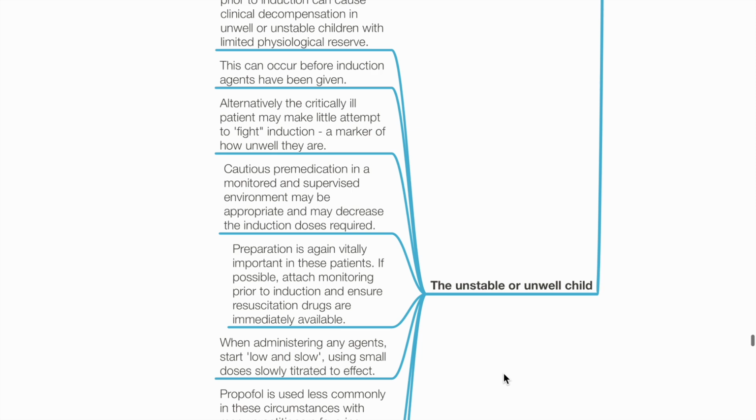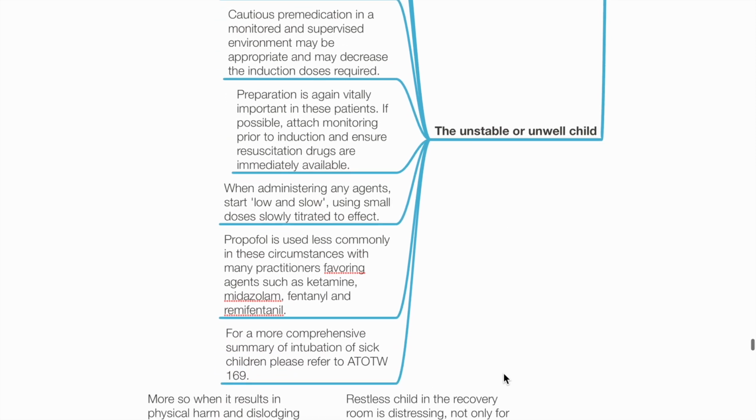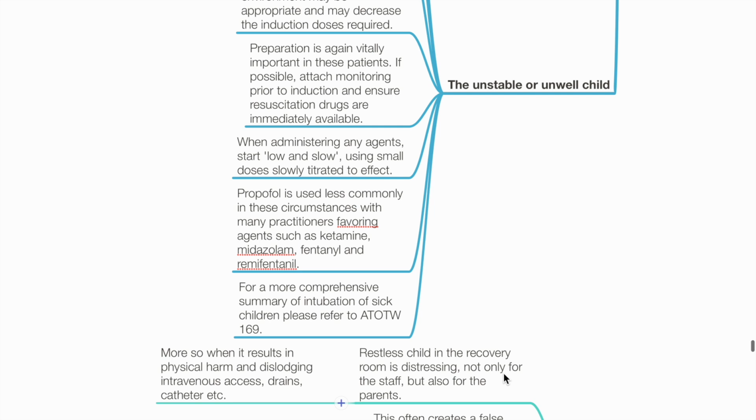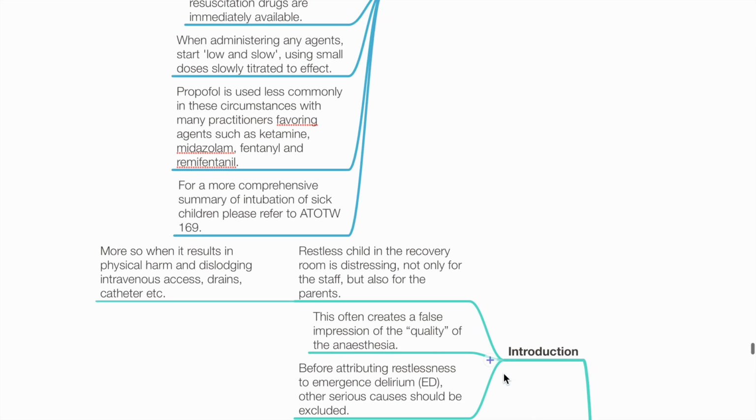Preparation is again vitally important in these patients. If possible, attach monitoring prior to induction. Ensure resuscitation drugs are immediately available. When giving any agents, start low and slow, using small doses slowly titrated to effect. Propofol is used less commonly in these circumstances. Many anesthetists favor agents such as ketamine, midazolam, fentanyl, and remifentanil. For a further comprehensive summary of induction in sick children, please refer to ATOTW 169.